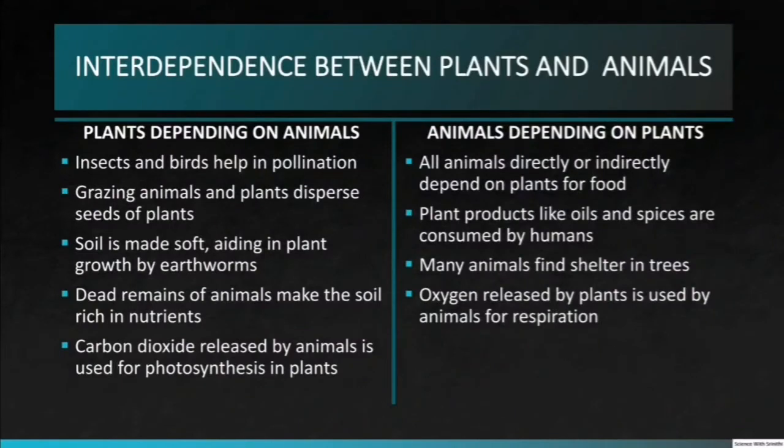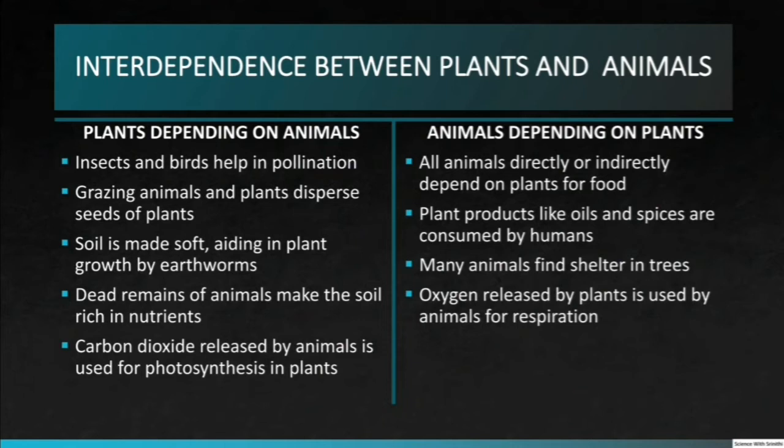Interdependence between plants and animals. In nature, plants and animals depend on each other. Let us see how. Plants depend on animals as insects and birds help in pollination. Grazing animals and birds disperse the seeds of plants. Soil is made soft for the movement of air by earthworms, thus aiding plant growth. Dead remains of animals make the soil rich with nutrients. Carbon dioxide released by animals is used for photosynthesis in plants.